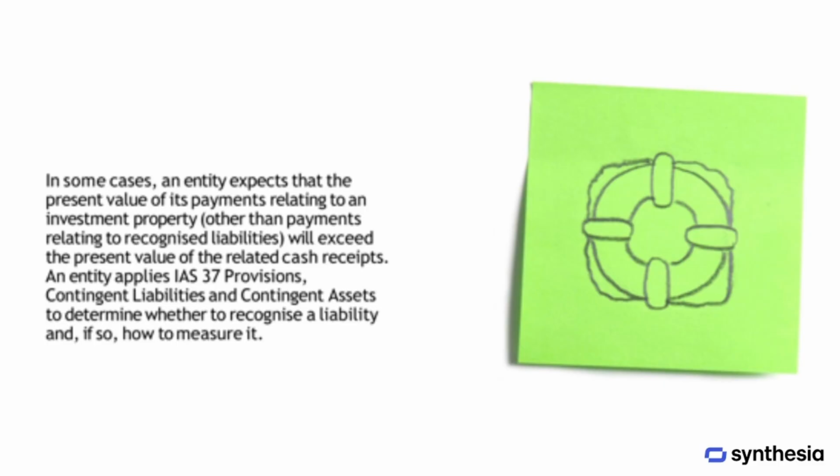In certain situations, an entity may anticipate that the present value of its payments related to an investment property, excluding payments related to recognized liabilities, will exceed the present value of the associated cash receipts. In such cases, the entity applies IAS 37, Provisions, Contingent Liabilities and Contingent Assets, to determine whether a liability should be recognized and, if so, how to measure it.